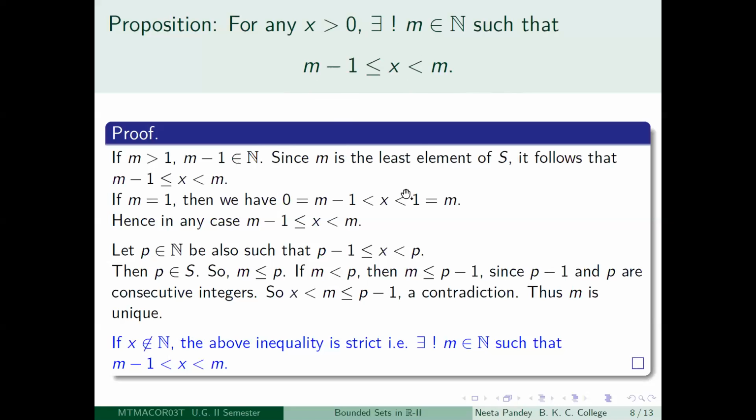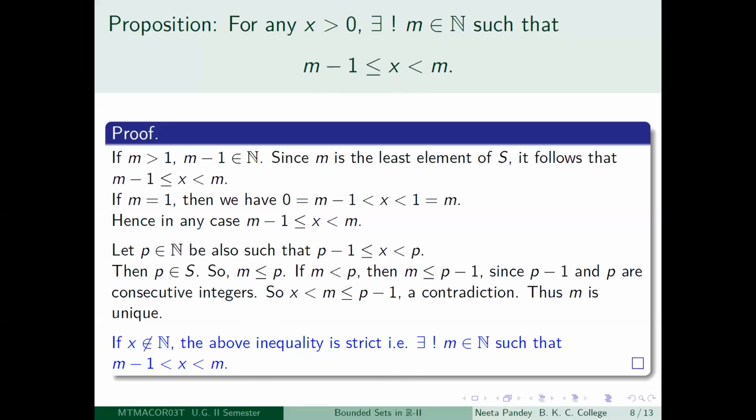Fine. Now, just an observation here, that if x itself is not a positive integer, then it cannot be equal to m minus 1. So that I have mentioned separately, that if x is not a positive integer, then the inequality which we get is strict.